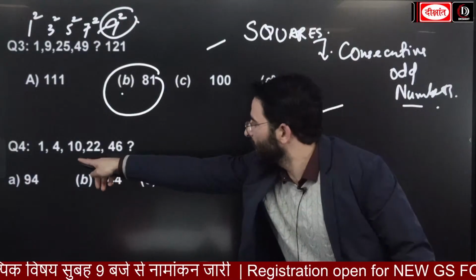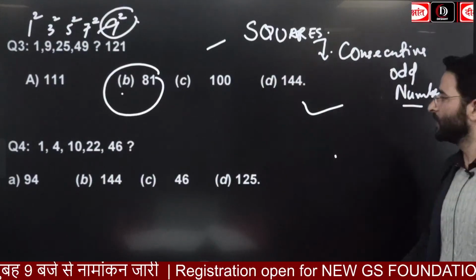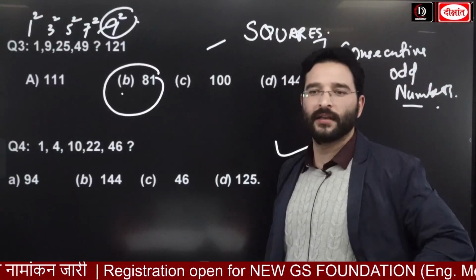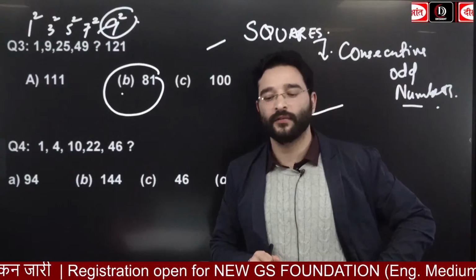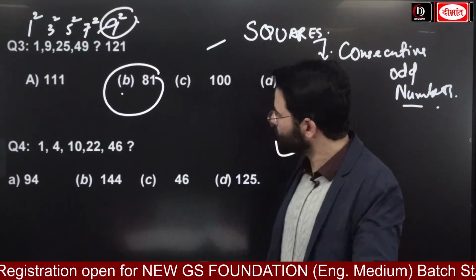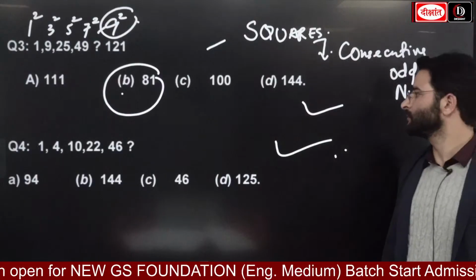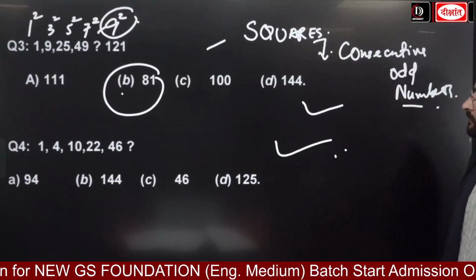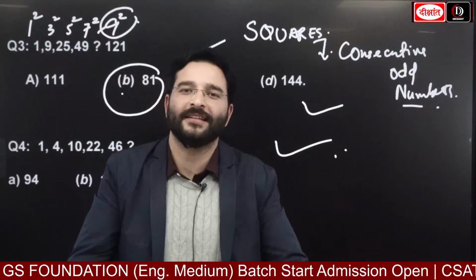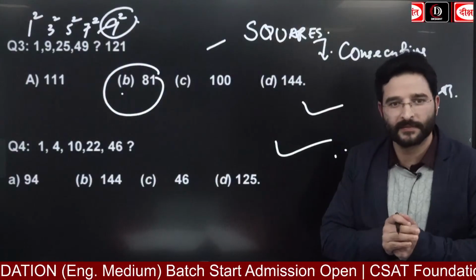Okay, let's look at this one: 1, 4, 10, 22 and 46. Try to solve this one. Show me the solution. Yes, 94, very good. Okay, let me see, everyone else also solve it. You have 30 seconds of time. Online also, please tell me. Yes, what is going to be the answer? Anyone tell me, Krishna. Yes sir.